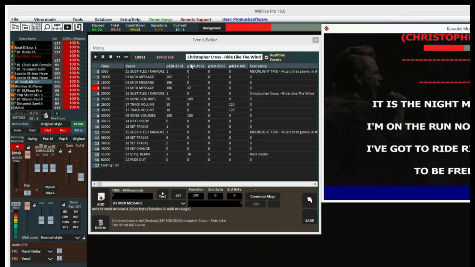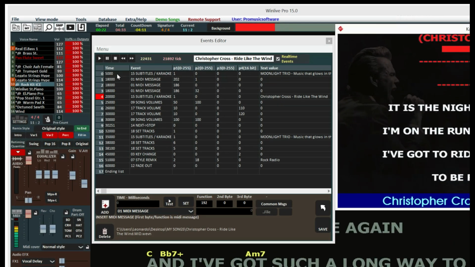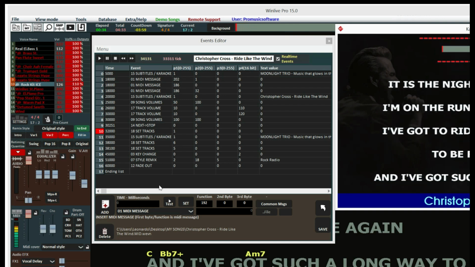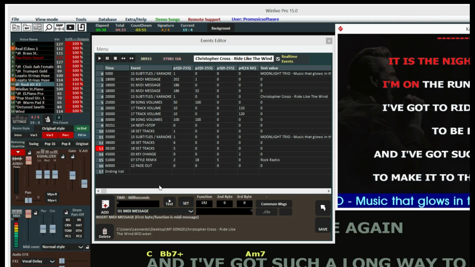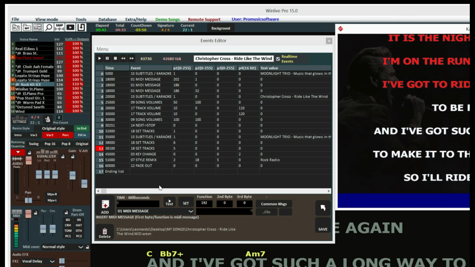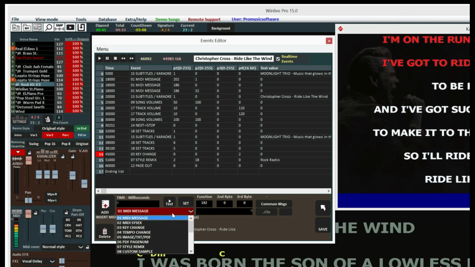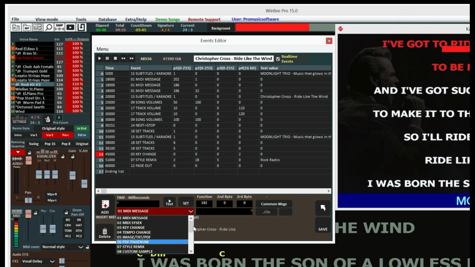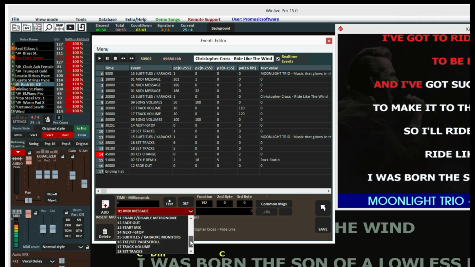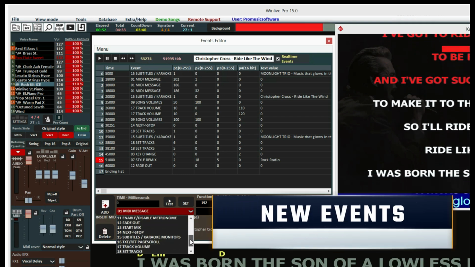We remind you that events are specific commands inserted into a specific song point, expressed in milliseconds, that let you do some operations, like key change or time change, sending a program change, modifying the general volume or the one from single tracks, inserting or changing a PDF page, and way more. You can see the full list of available events by scrolling the related drop-down menu. In this version, we've added several new events, giving you a wider chance of customization.